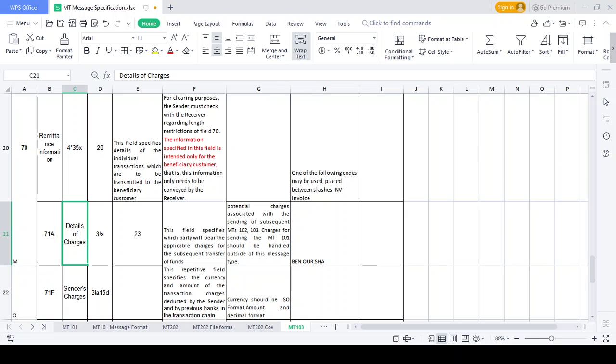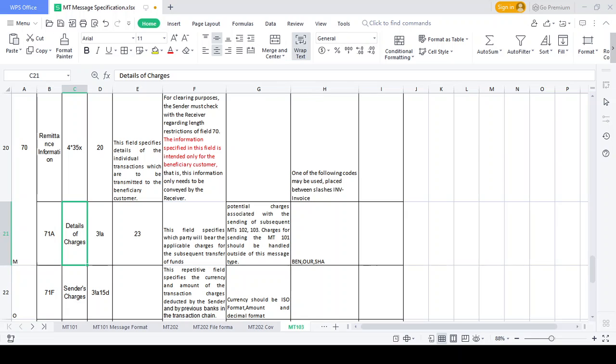In that specific US currency charges account, 1000 USD is there. They deduct 15 USD, so the charges account balance should be 950 USD. Got it?